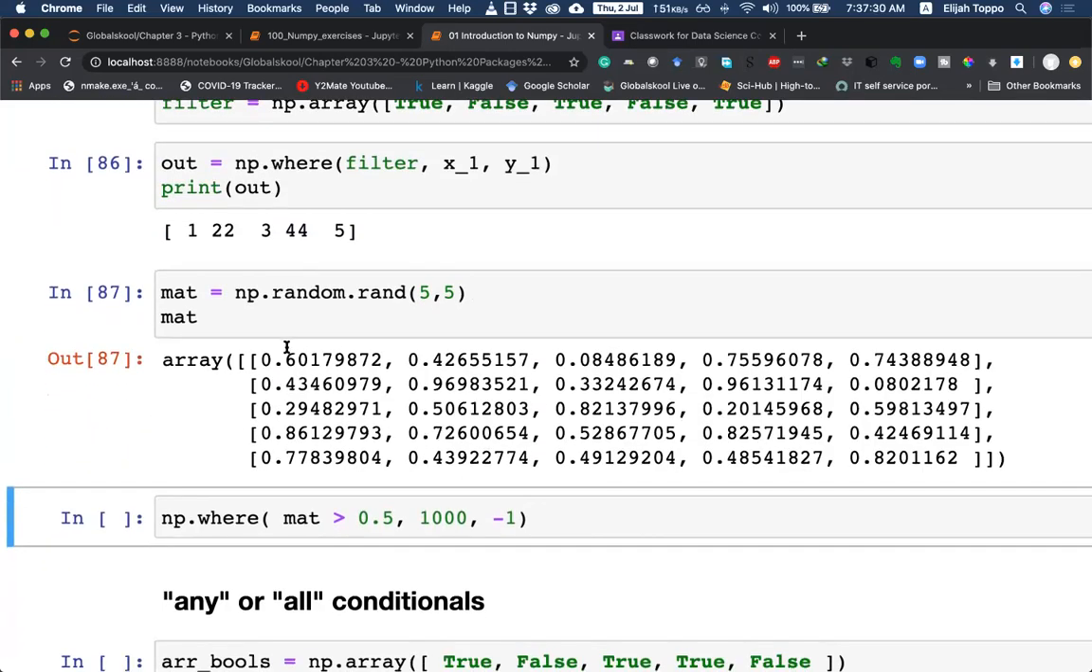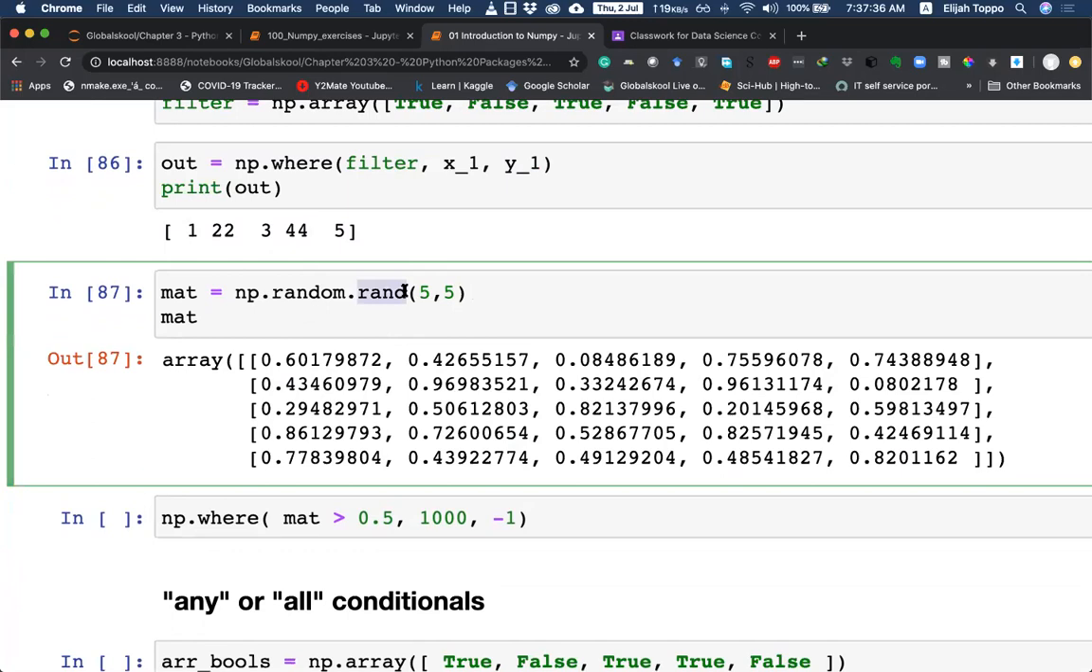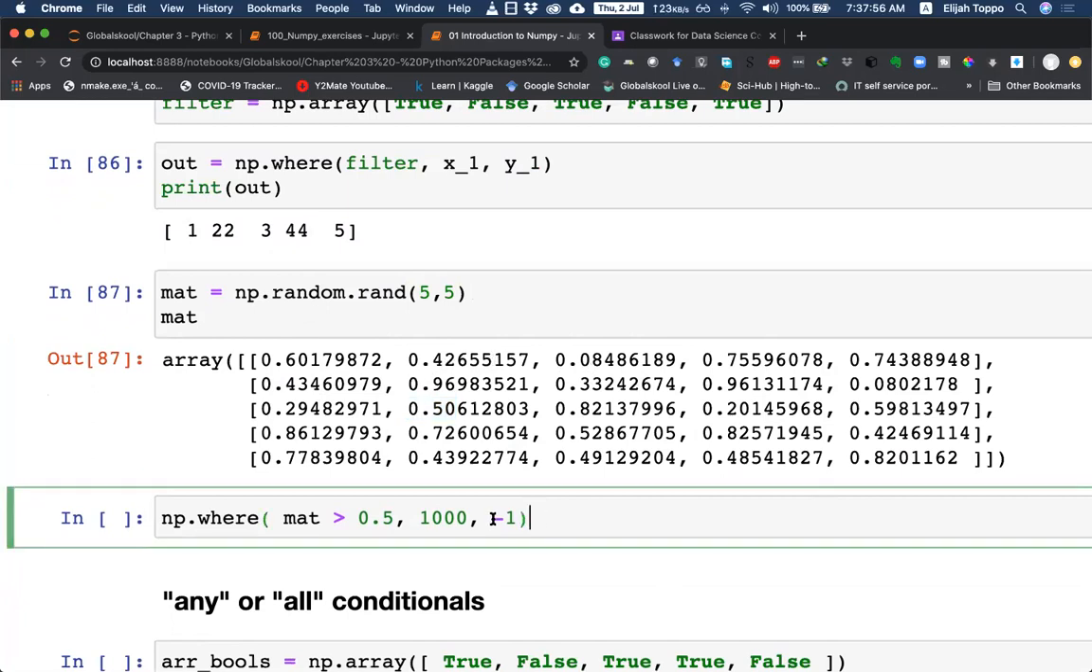Okay. So let's say we created a random distribution. If I use the rand function, it will give me values between 0 to 1. Okay. So 5 cross 5, 5 rows and 5 columns. And we want to do an operation. We want to see that wherever we have a value which is greater than 0.5, we want to replace it by 1000. And whenever we have a value which is less than 0.5, we want to replace it using -1. So we can do that using this operation here.